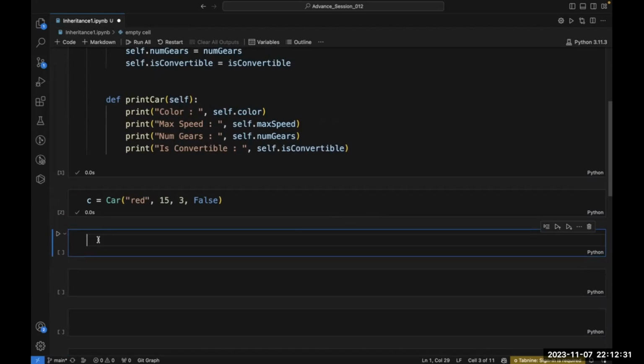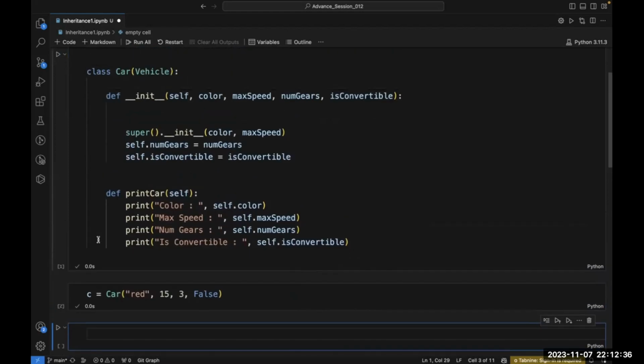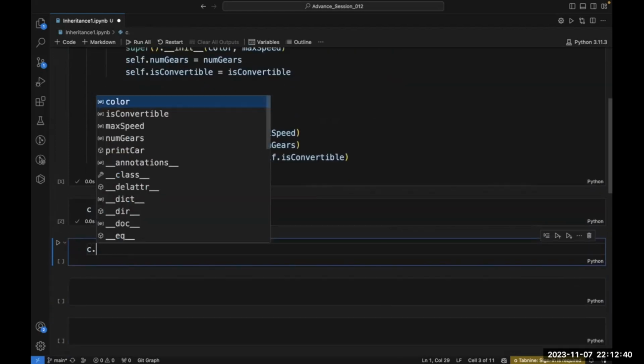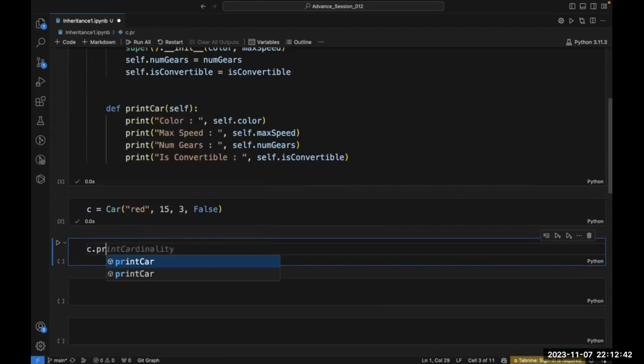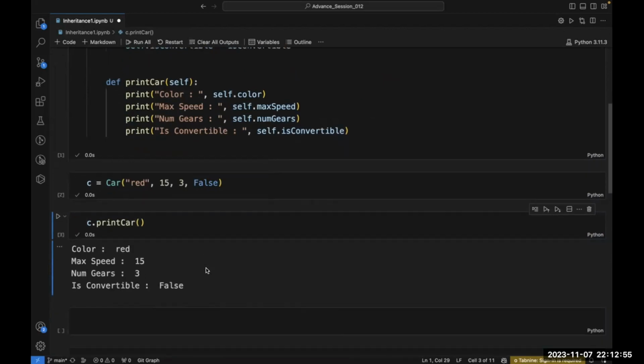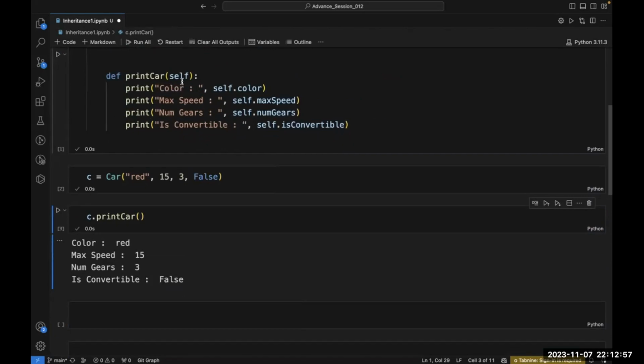How will I access the print car method which is present in my car class? With the help of this object, simply you will write c.print_car. Simple. Nothing you have to do. And if you run this code, you will get whatever you have defined inside this method.